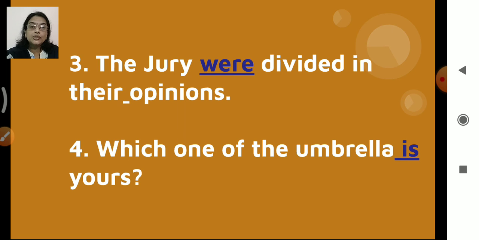They are collective nouns, the group nouns, so they are followed by a singular verb. But here we are taking them as individual members of the group, so we take the plural verb. So we have the jury were divided in their opinions. Don't forget this.